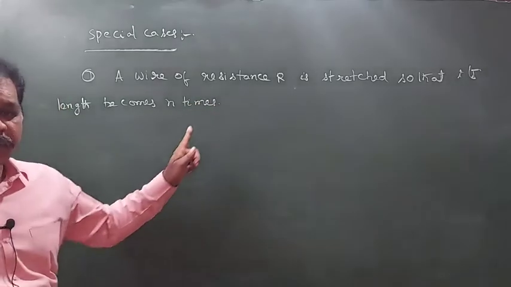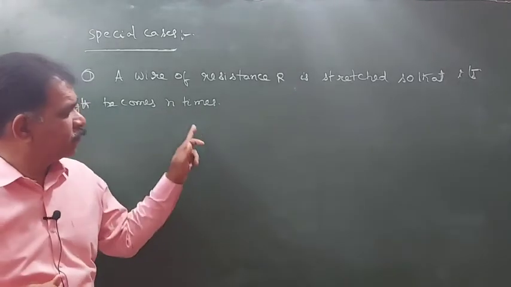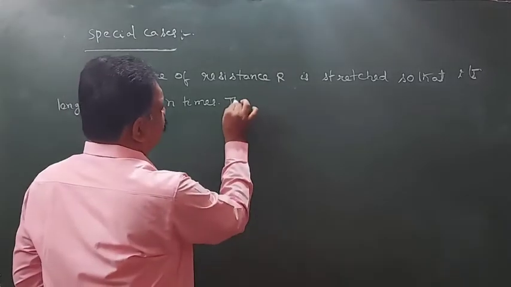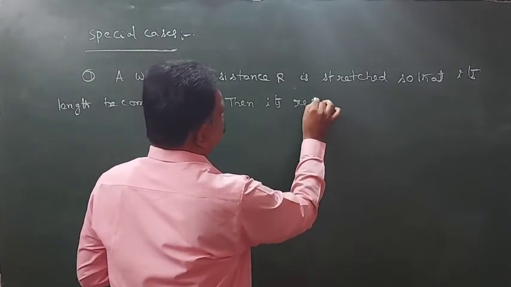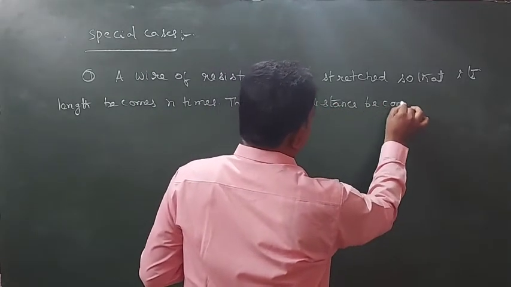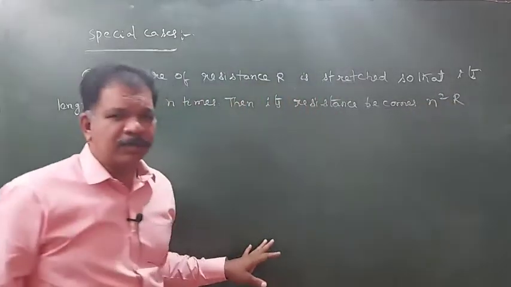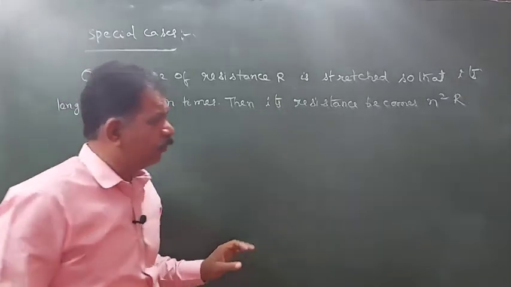A wire of resistance R that is stretched so that its length becomes n times, then its resistance becomes n square into R.